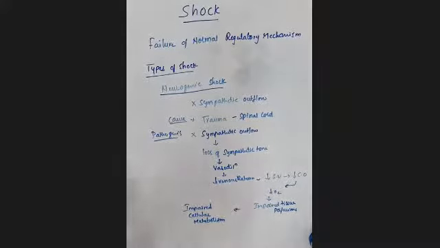So this is about neurogenic shock. Suppose there is any disruption in the sympathetic nervous system, which leads to loss of sympathetic tone and causes vasodilation. Because of this vasodilation, the venous return decreases, and the stroke volume and cardiac output decrease. Because of that, the oxygen supply to the tissues decreases, which finally leads to impaired tissue perfusion and impaired cellular metabolism.